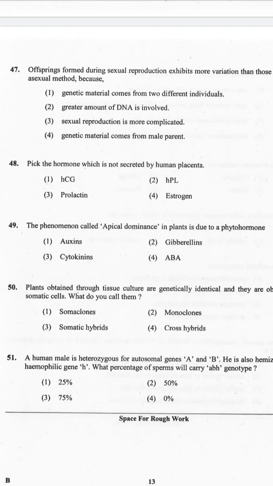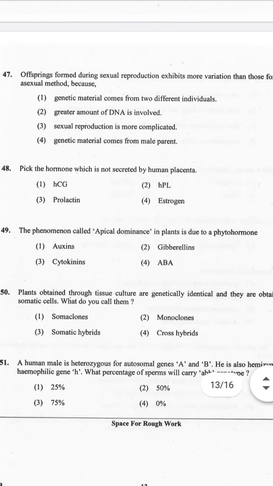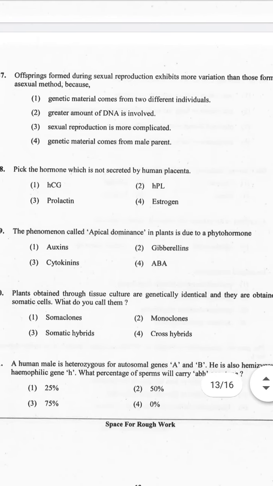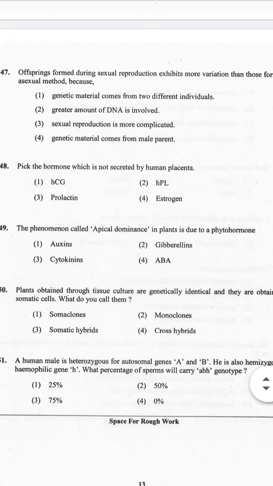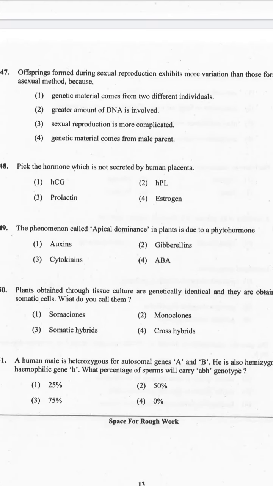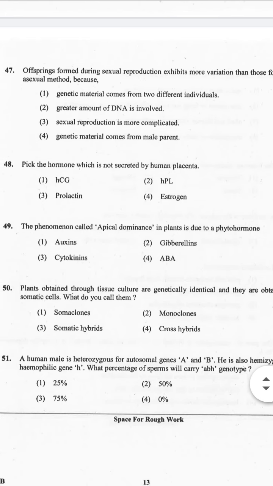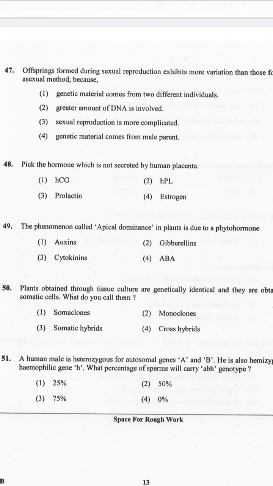Now let's go to question number 49. The phenomenon called apical dominance in plants is due to a phytohormone. 1. Auxins. 2. Gibberellins. 3. Cytokinins. 4. ABA. And the correct answer for question 49 is option 1. Let's see the explanation. Apical dominance is the phenomenon of inhibition of the growth of lateral buds due to the terminal bud of a shoot. Removal of shoot tips, called decapitation, usually results in the growth of the lateral buds. Understand?